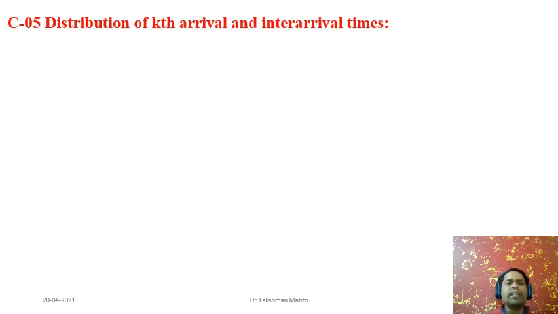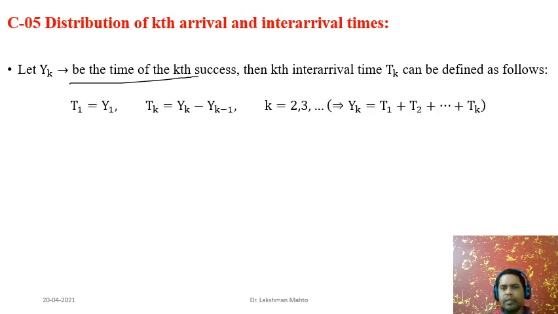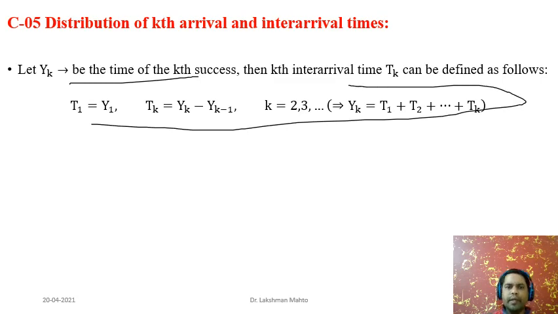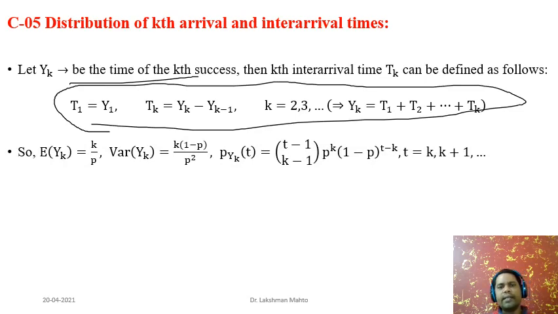Now I will talk about what is the distribution of kth arrival and inter-arrival time. So the distribution here, what T_K is talking about, is the kth arrival time, or the kth success time, and then the kth inter-arrival time. We define it this way. This is the link between kth arrival time and kth inter-arrival time, which we had already seen.